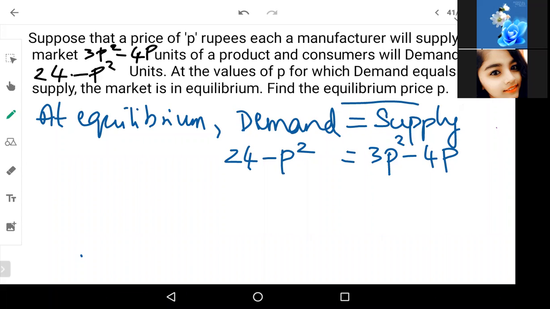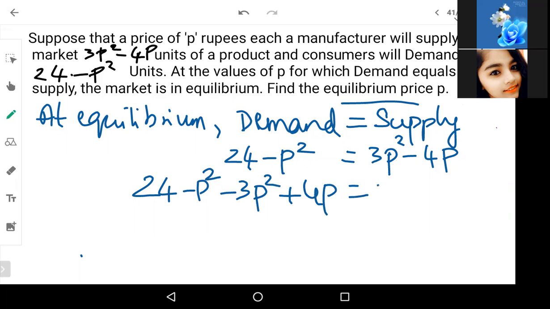Now let us do some simplification for this. Let us take p squares to one side and keep the constant to the other side. We can do that. So what will happen? 24 minus p square minus 3p square plus 4p is equal to 0, I'm taking everything to one side. Now minus p square minus 3p square, how much do I get?